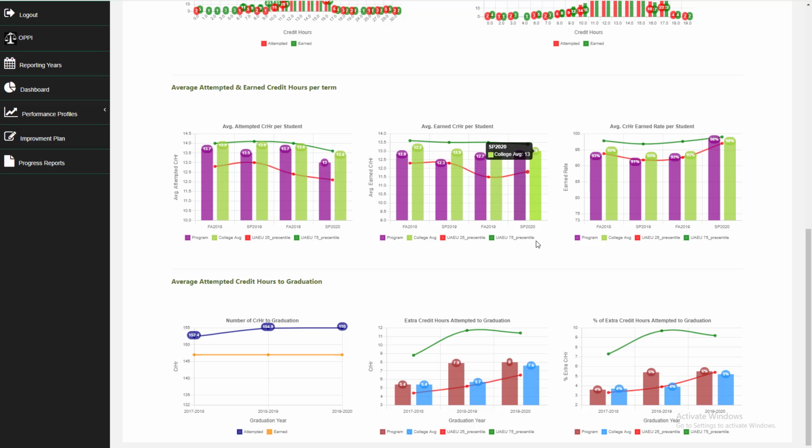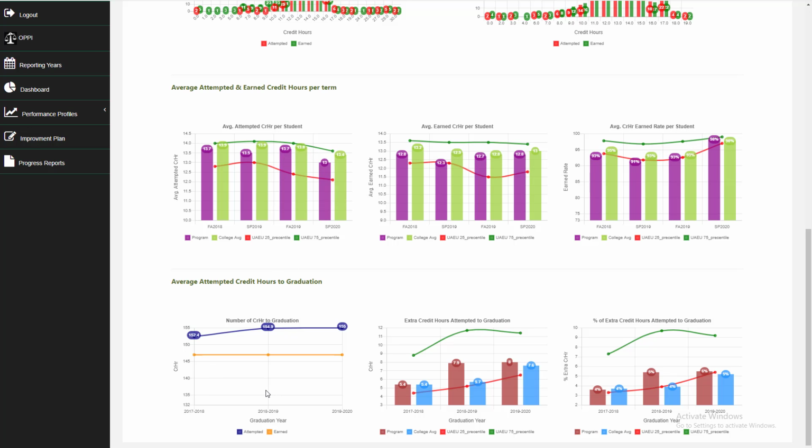And the actual number of credit hours earned for the program was 12.8, and for the college was 13 credit hours. And the percentage of earned over attempted here is 98%, and for the college is 97.7.